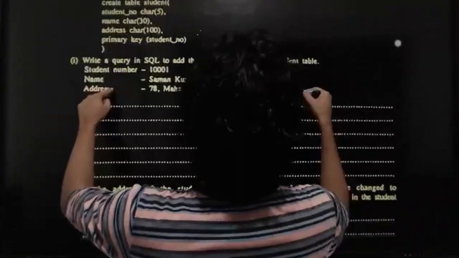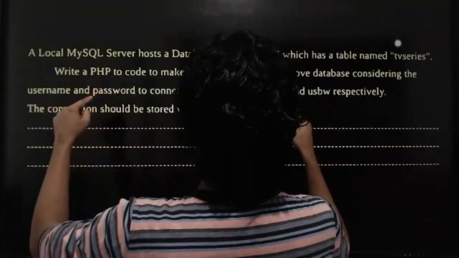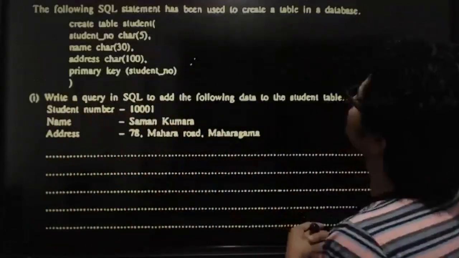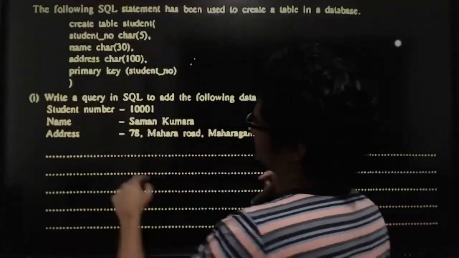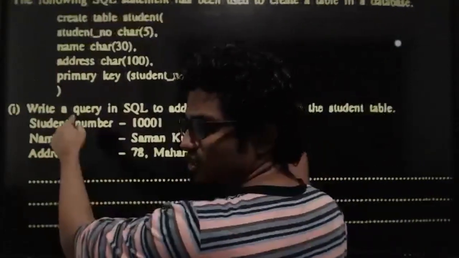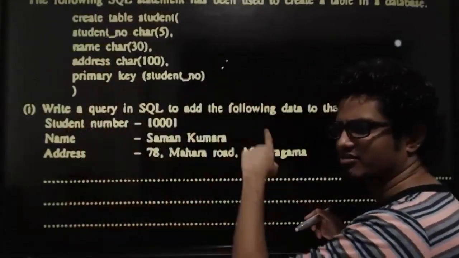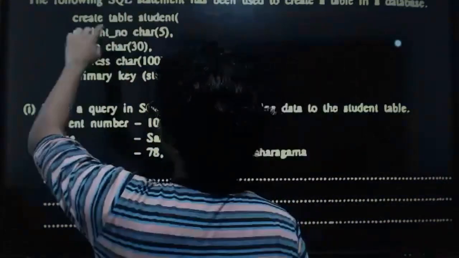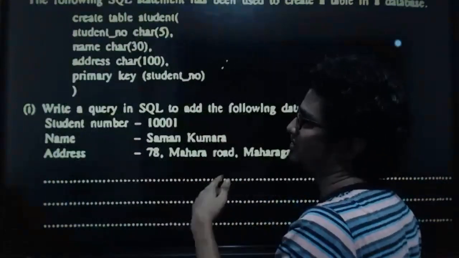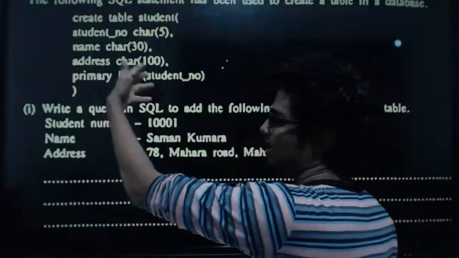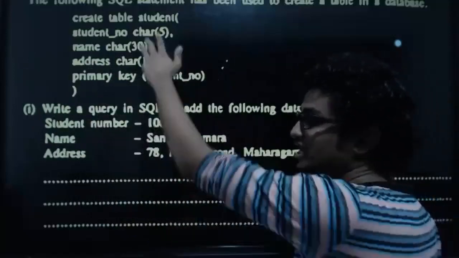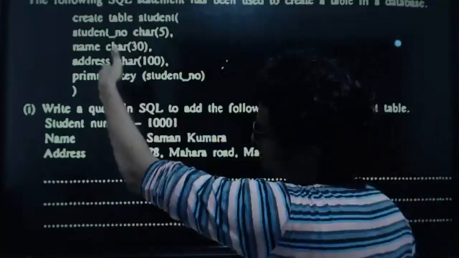The following SQL statement has been used to create a table in a database. You can see create table student, this statement. If you can open it on your side, it will be more clear. Create table student, student number char 5, name char 30, address char 100, and so on, primary key student number. So there is a table which we create.